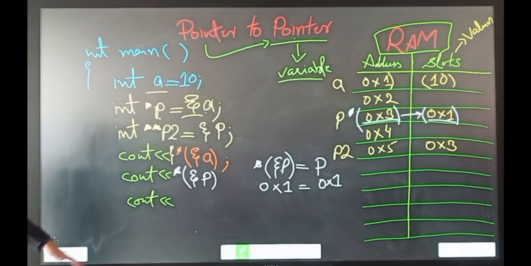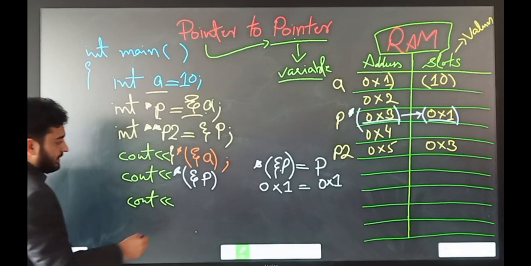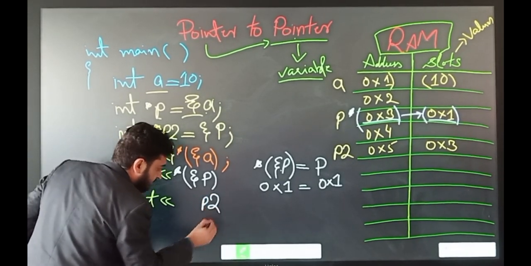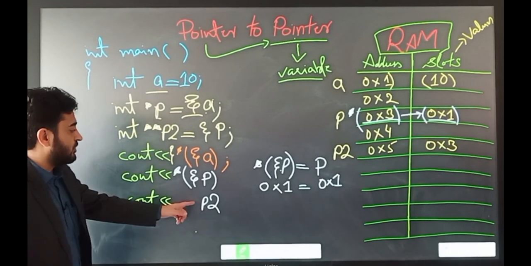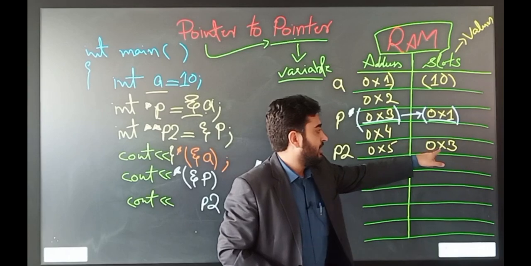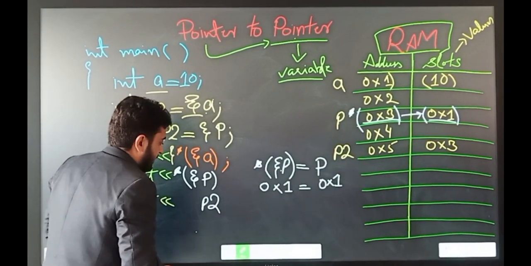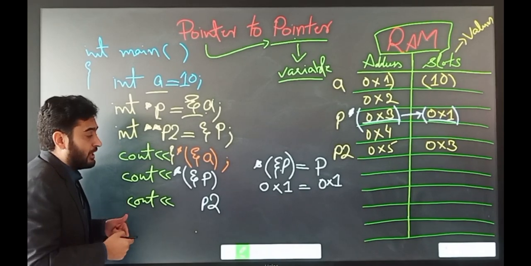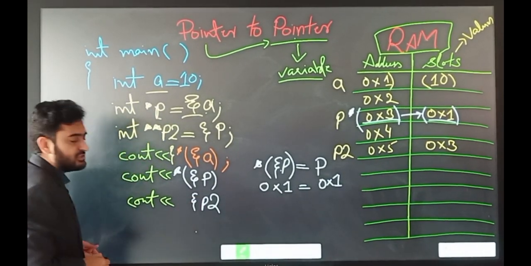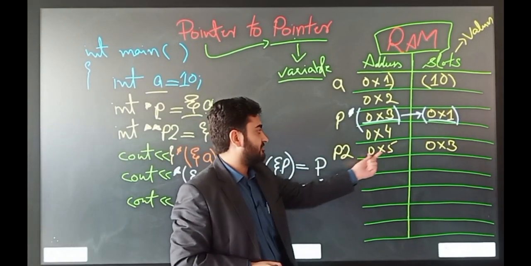Okay, the similar concept can be used on the double pointer as well. By writing the name of the double pointer, you are interested to print out the value inside pointer P2, which is 0 cross 3. And if you want to print out the address of P2, just write down the reference operator before P2 and it will print out the address 0 cross 5.